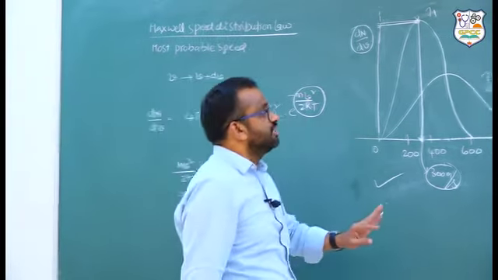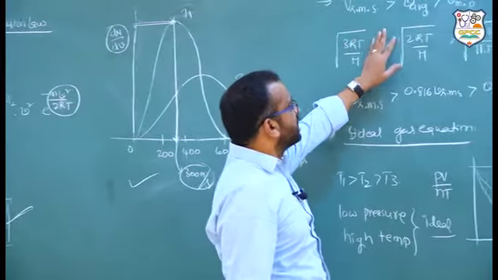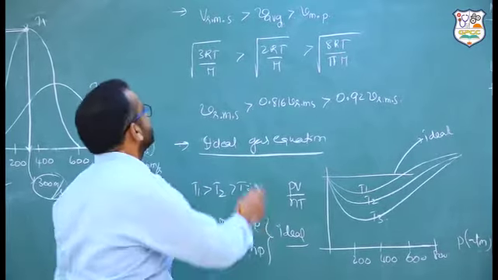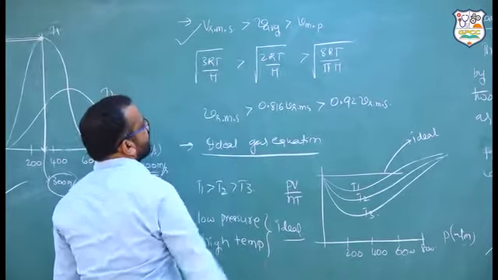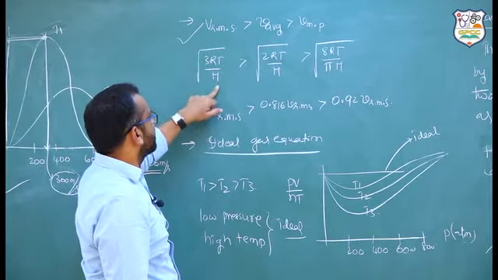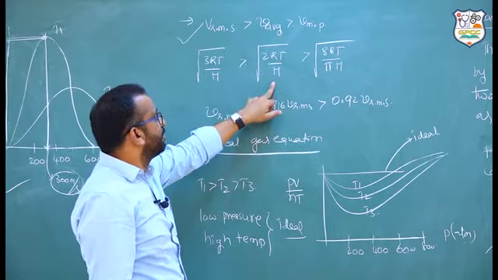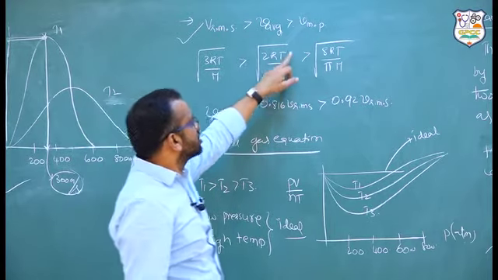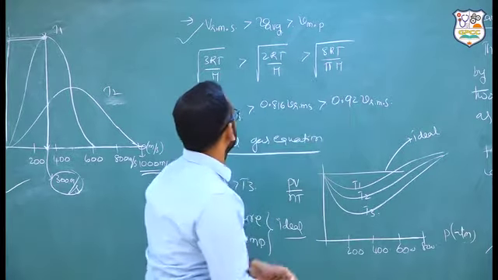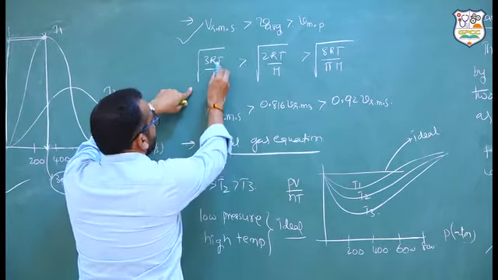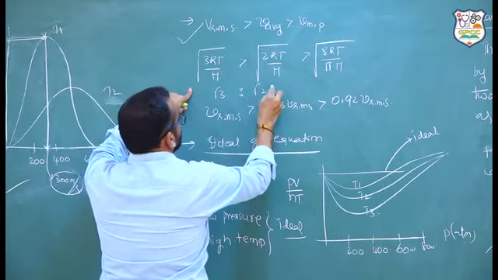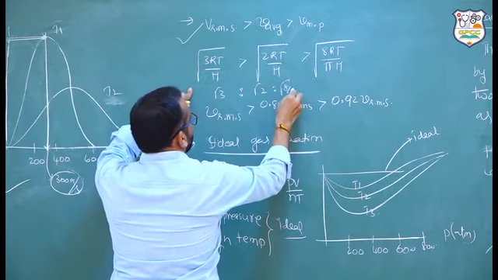Next. What is the relation between RMS velocity, average velocity, and most probable velocity? A 100% expected question is this. Vrms is greater than average velocity, which is greater than most probable velocity. You remember the Vrms formula: root of 3RT by molecular weight. Average velocity is root of 8RT by pi M, and most probable velocity is root of 2RT by M. Just take the ratio; RT by M is common, so root 3 is to root 2 is to root of 8 by pi.